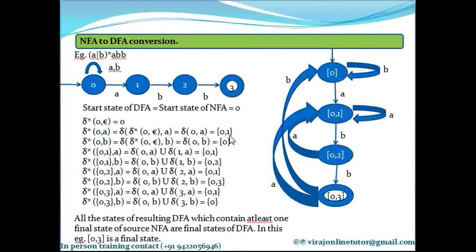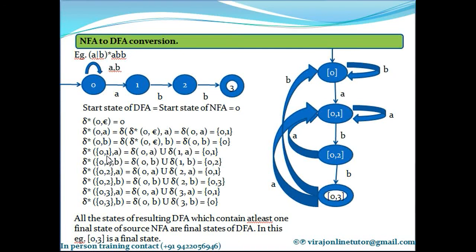So my next task is to find delta asterisk of 0 comma 1 on a and delta asterisk of 0 comma 1 on b. We need to compute delta asterisk of all new states that I get while solving the problem, on each of the input symbols. So let's compute for that.